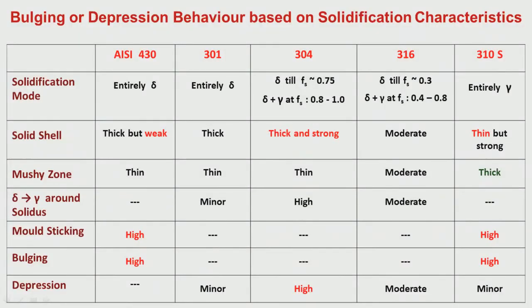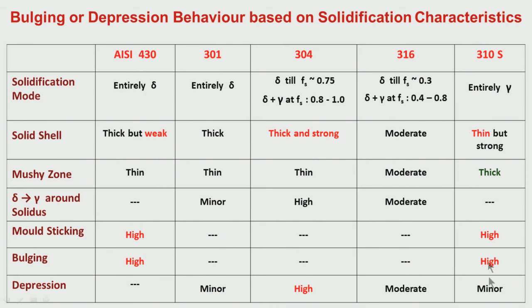So, even if it is slightly strong, it cannot withstand the ferrostatic force. So, the sticking strain and bulging strain will be quite high. So, it will have mold sticking tendency, it will have bulging tendency, depression is almost not there at all.